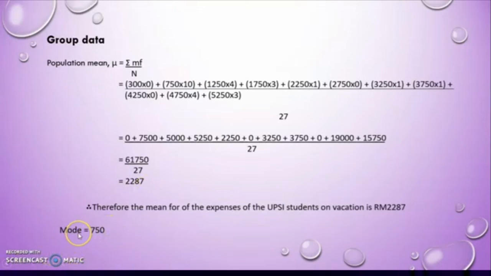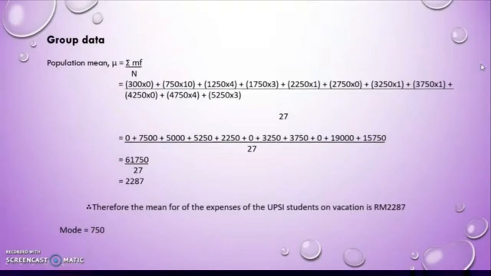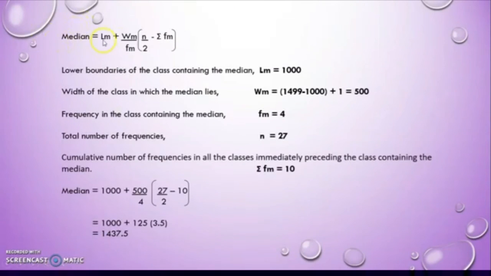As we know, mode is the number that occurs most in certain data. So let's go back to the table. The most occurring frequency is 10. We do not take this 10, but we take the midpoint of the class. That's why the mode is 750. Alright, so now we want to calculate the median.